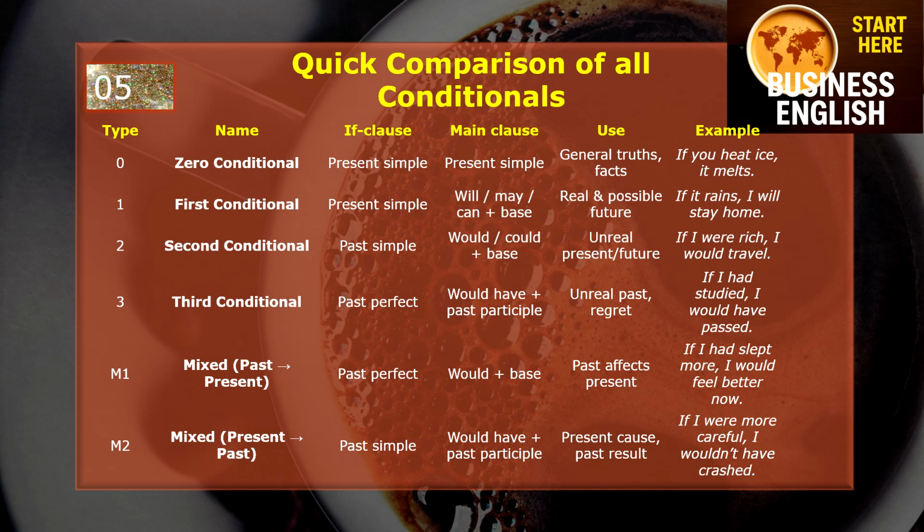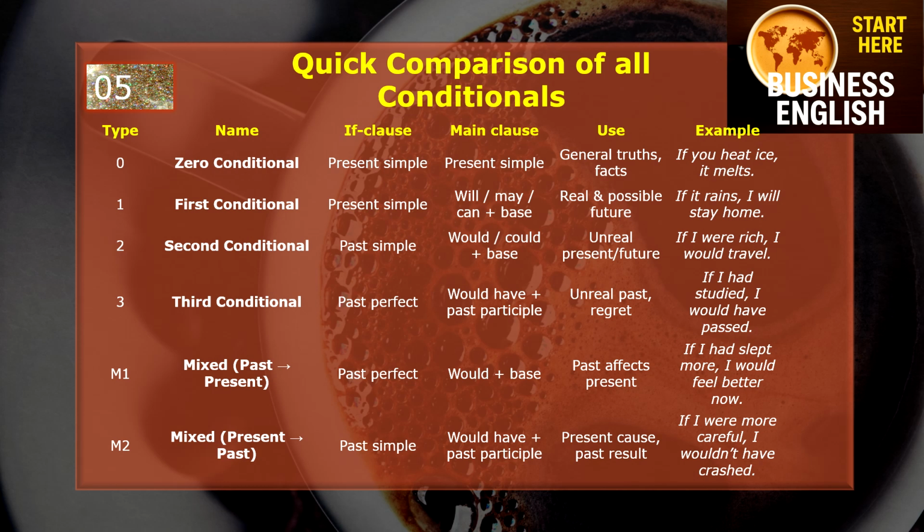Second conditional. The if clause is past simple and the main clause is would or could plus base. Use: unreal present or future. Example: If I were rich, I would travel. Third conditional. The if clause is in past perfect and the main clause is would have plus past participle. Use: unreal past and regret. Example: If I had studied, I would have passed.